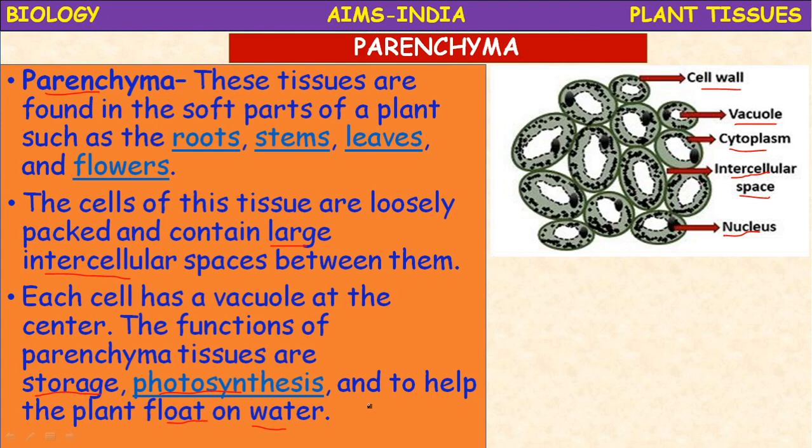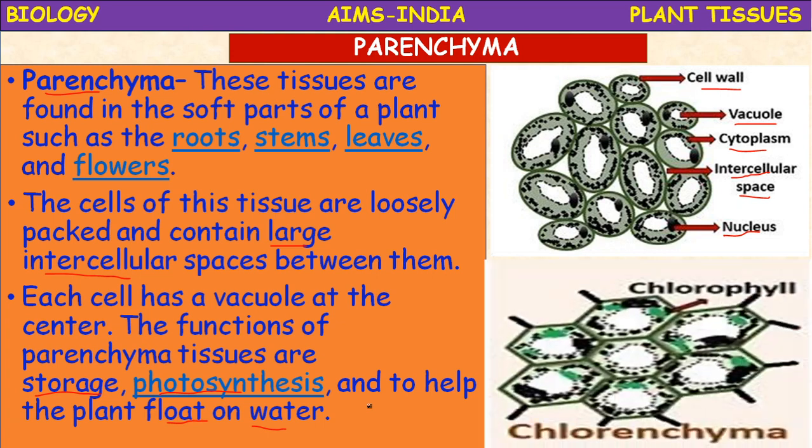Next, photosynthesis. The parenchyma which possesses chloroplast and chlorophyll is called chlorenchyma. What is the parenchyma with chlorophyll? Chlorenchyma.